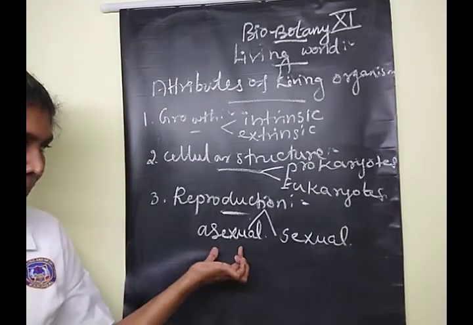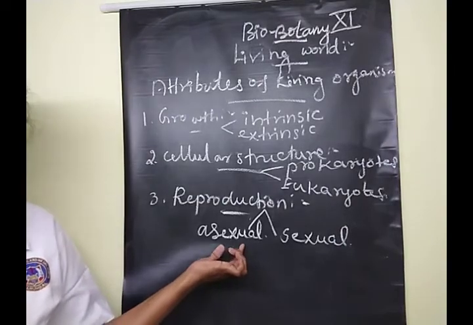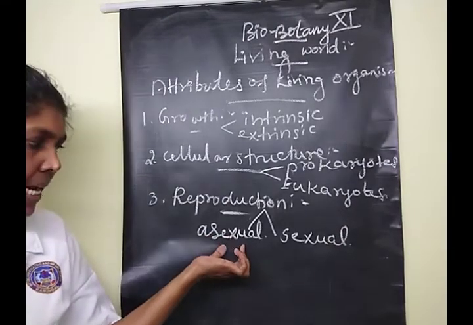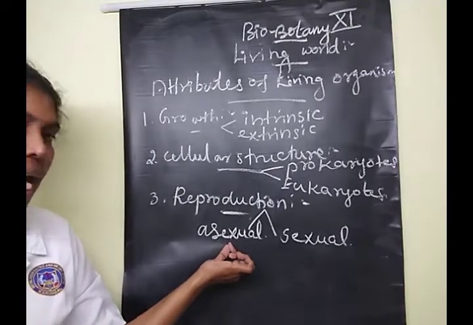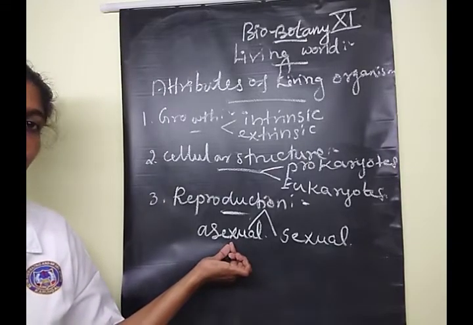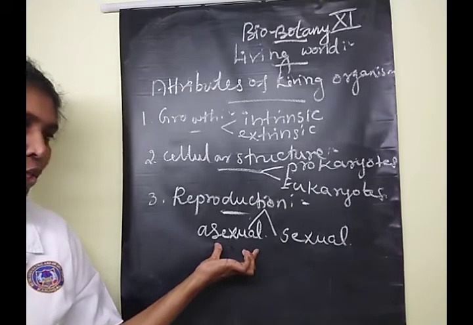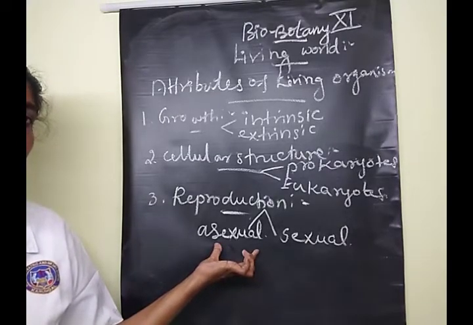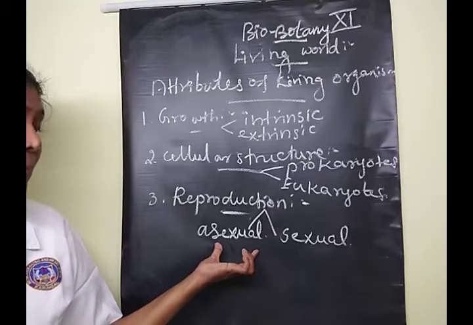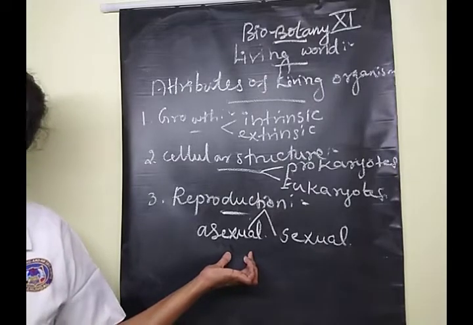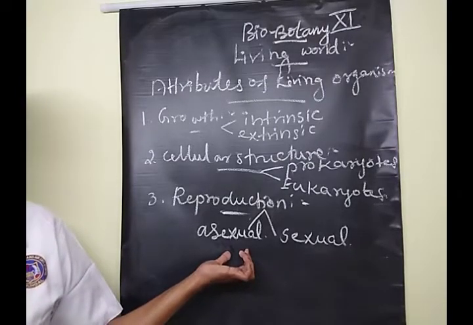In the production of offspring, the same parental characters are expressed in the young ones. Understood? By asexual we mean that more or less the same parental characters are expressed. That's asexual reproduction. Clear, children?